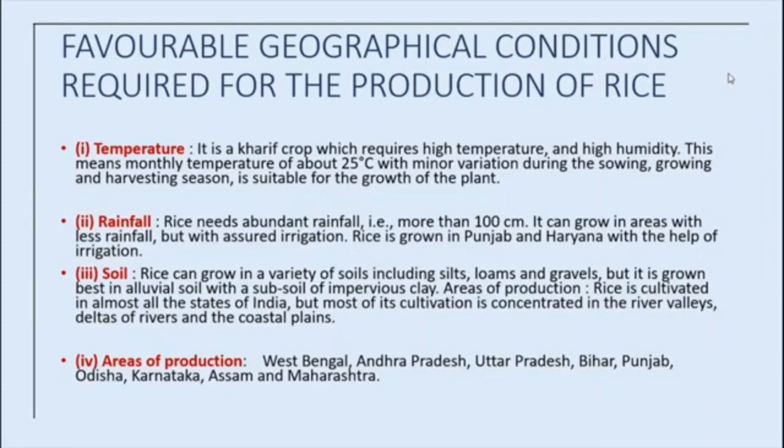Actually, it is a kharif crop which requires high temperature, about 25 degrees Celsius, and high humidity, with annual rainfall above 100 centimeter. In the areas of less rainfall, it grows with the help of irrigation. Even though there is less rainfall, with the help of irrigation, rice grows. So, if you are giving irrigation facilities, it will be possible to grow rice.